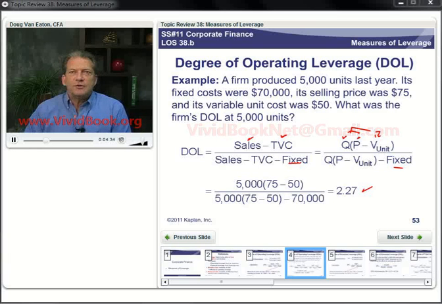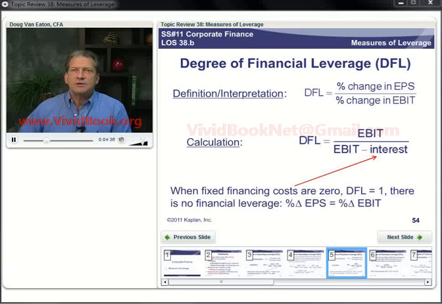Now, measuring the degree of financial leverage, not too much different. The interpretation is now the percentage change in earnings per share, or that could be the percentage change in net income, divided by the percentage change in operating earnings. So there's our financial leverage. The calculation, we start with EBIT and then subtract interest from that. Again, if interest is zero, if there's no debt financing, then there's no financial leverage, and the degree of financial leverage equals 1. As interest expenses increase, financial leverage goes up, this ratio goes up above 1.